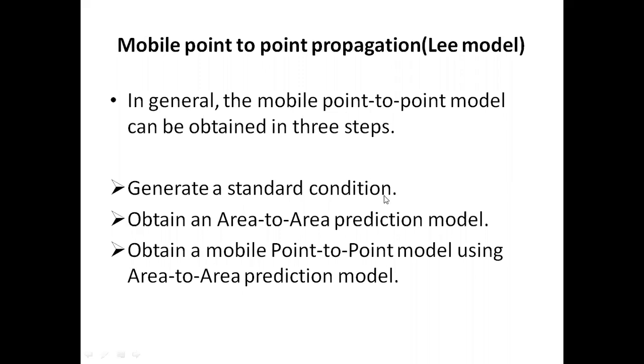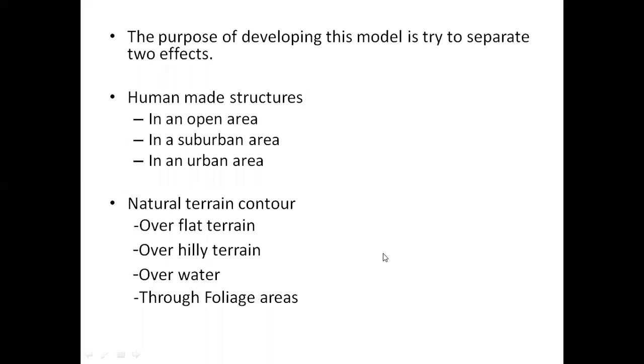First we have to generate a standard condition. Next, obtain the area-to-area prediction model, and by using this model, find out the point-to-point model. Why are we using this model? What is the purpose of using the Lee model? In order to find out the signal coverage, our main aim is finding the signal coverage throughout the cell. Before finding the signal coverage, we have to find out the area.